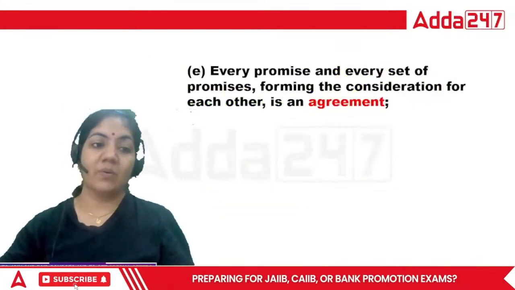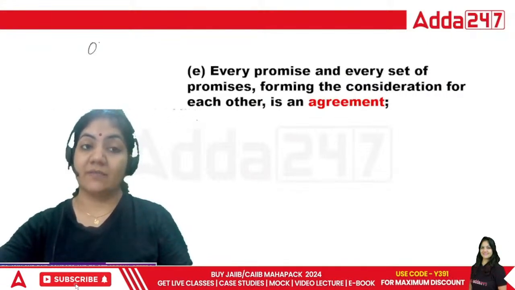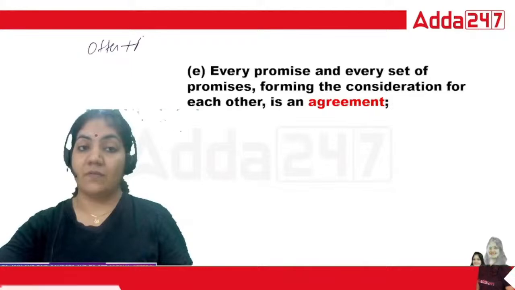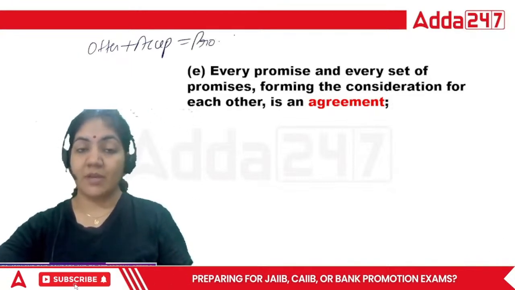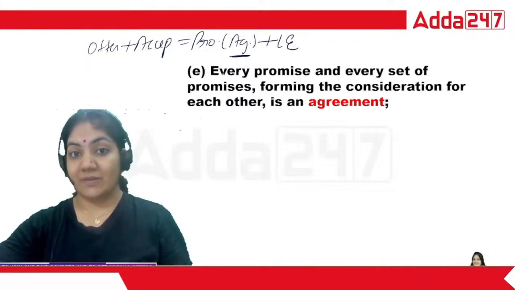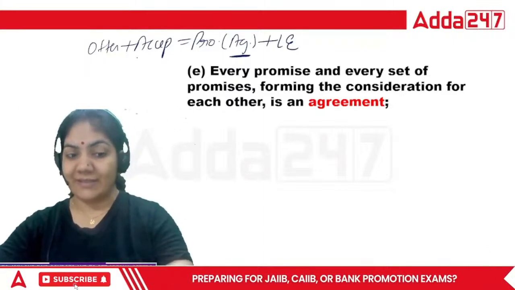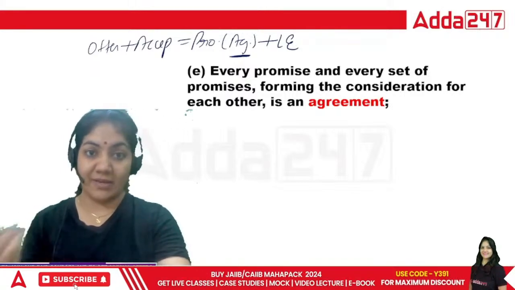Next, what is agreement? So guys, agreement is nothing. Just see the formula. Offer plus acceptance is equal to promise. Promise in legal term is called agreement, plus law enforceability. So this is the exact definition of the term agreement: when an offer is accepted, that is called agreement.